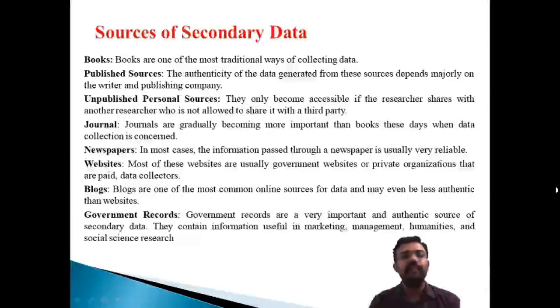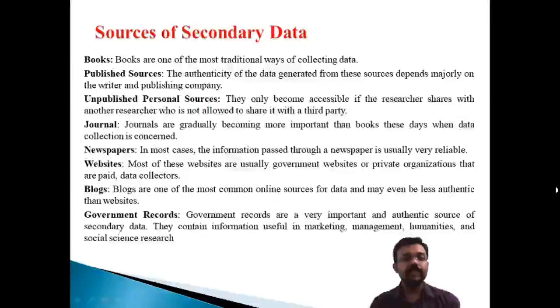Suppose you are searching for books by reputed authors, like Keynes on macroeconomic theory or employment theories. You collect the particular books of a certain person, so that is treated as one of the important secondary sources. Another one is published sources. That means any other publication published by a company, institution or writer, which is already available.